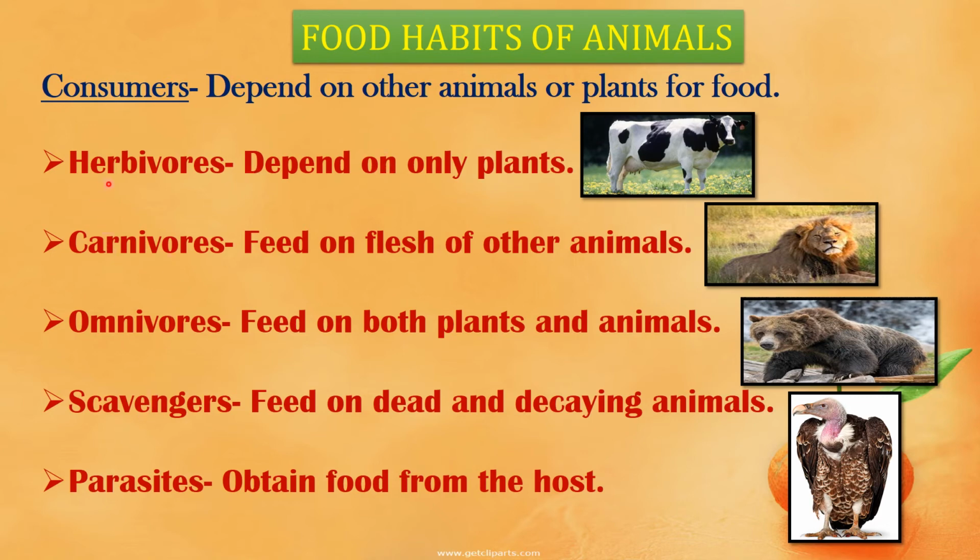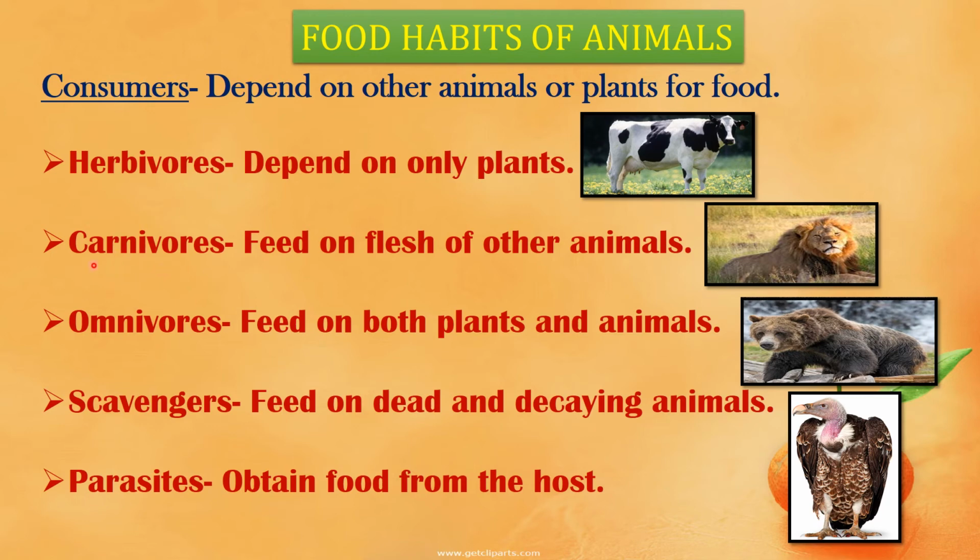The first is herbivores. Herbivores are those animals which eat only plants or plant parts like leaves, fruits, stem and roots. They are also called primary consumers. For example, cow, horse, deer, camel, panda, elephant and buffalo. They are known as herbivores.